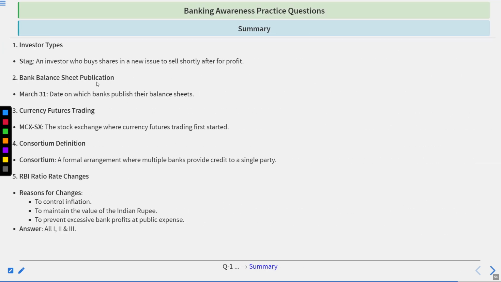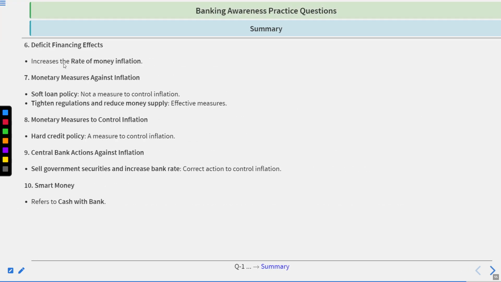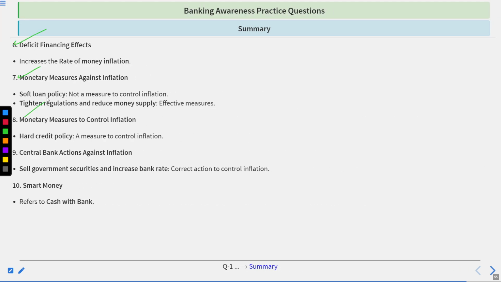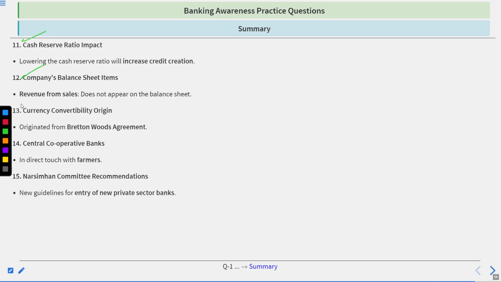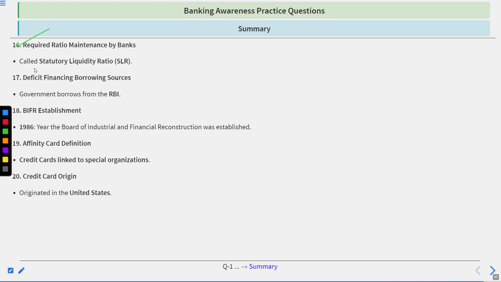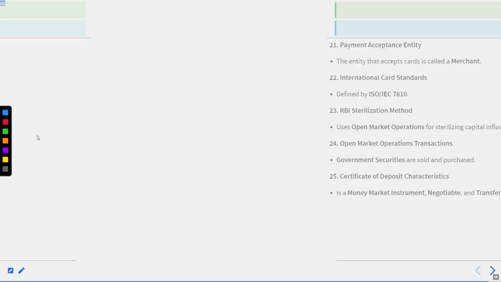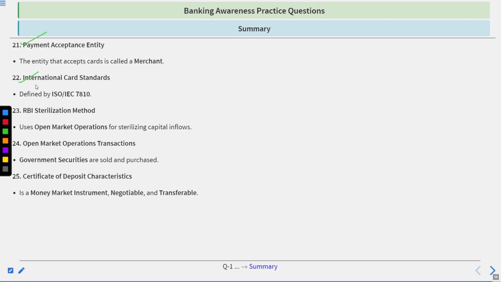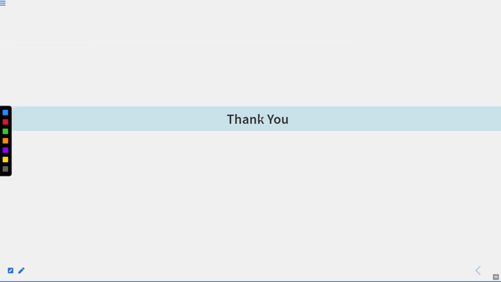Here we have finished the topic. Now for the summary. We have talked about investor types, bank balance sheet publication, currency futures trading, consortium definition, RBI ratio rate changes, deficit financing effects, monetary measures against inflation, monetary measures to control inflation, central bank action against inflation, smart money, cash ratio impact, companies' balance sheet items, currencies, cooperative origin, central cooperative banks, committee recommendations, required ratio maintenance by banks, deficit financing, borrowing sources, BIFR establishment, affinity card definition, credit card origin, payment system sensitivity, international credit card standards, RBI sterilization methods, open market operations, transactions, certificate of deposit, and characteristics. So with this, we have finished this topic.